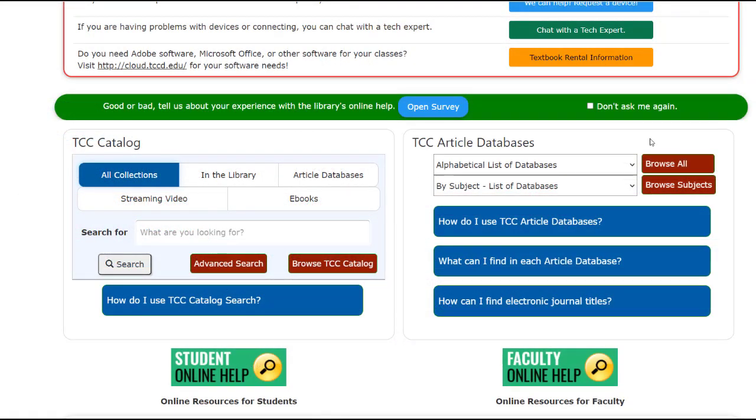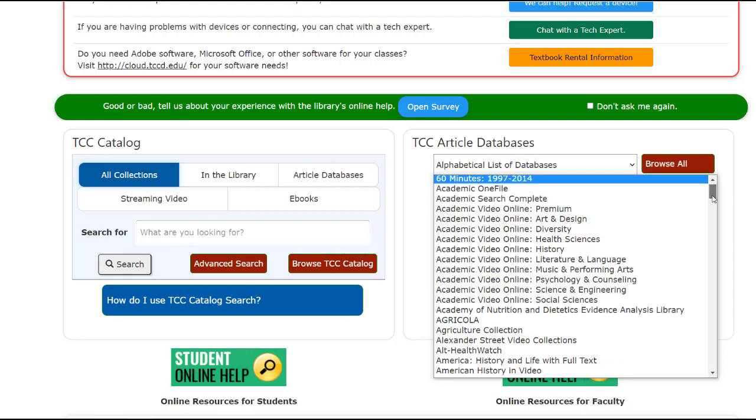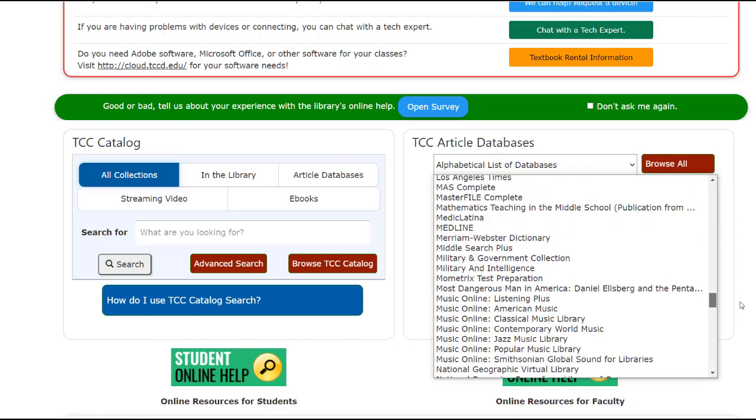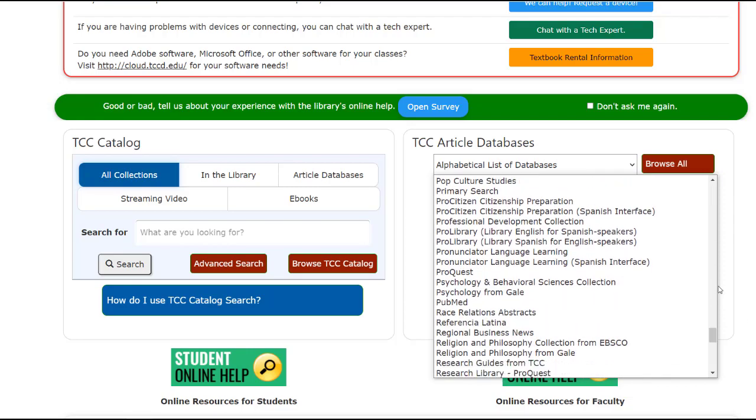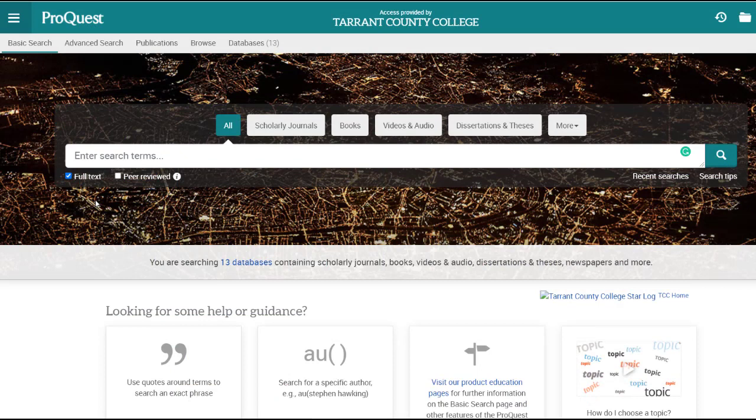When you are evaluating your potential articles, refer back to your thesis statement frequently. If you don't see anything that supports your thesis, you may choose to search for more targeted information. I prefer to do that in a different, larger database. I'm going to go back to my alphabetical list of databases and choose ProQuest. ProQuest is a huge database with a lot of science information.